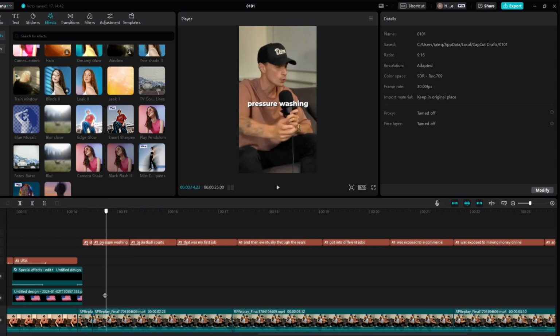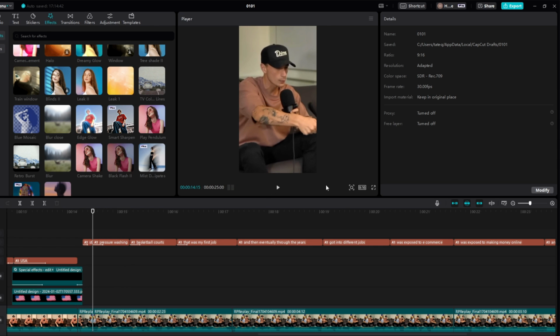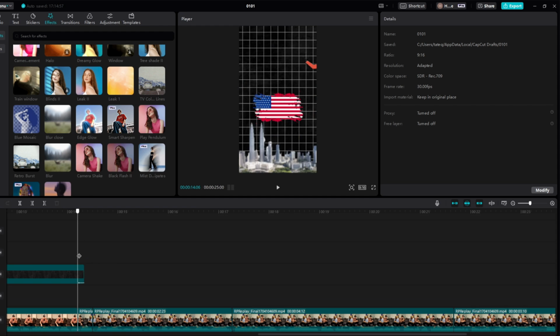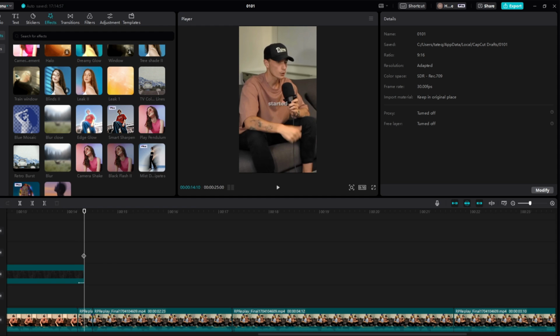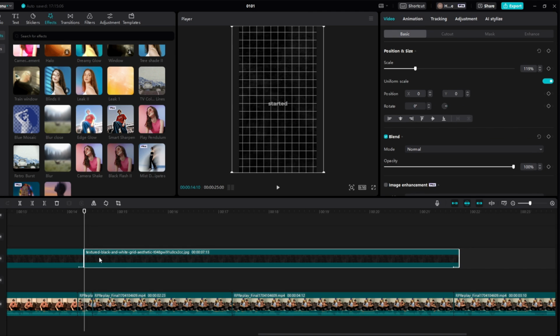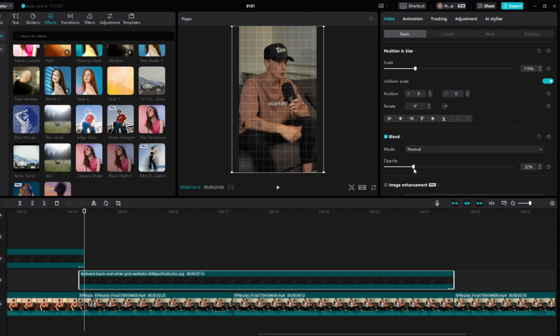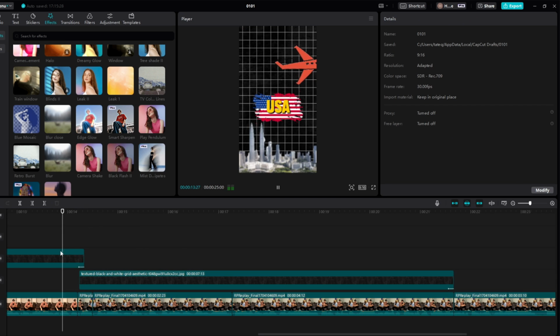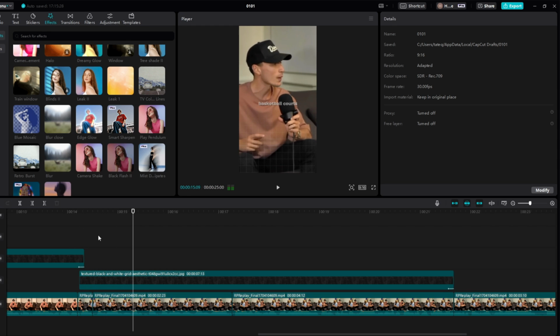Started pressure washing. And then right here, for this as well, what we will actually do, as this is fading out, is right click, copy, paste it right here, and then we'll come to this, bring it to like 15, drag it down to about here, just like so. Then we'll come to mask horizontal, and bring the feather to like 52 or something. Started pressure washing back.